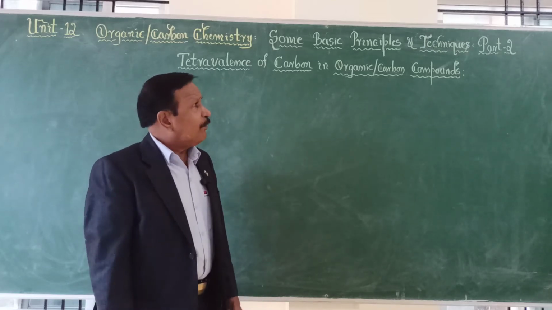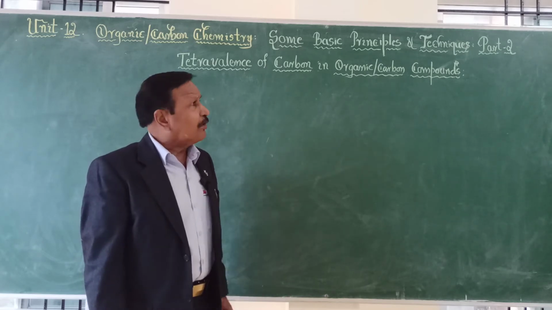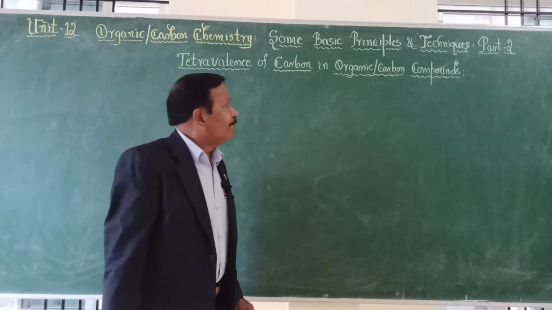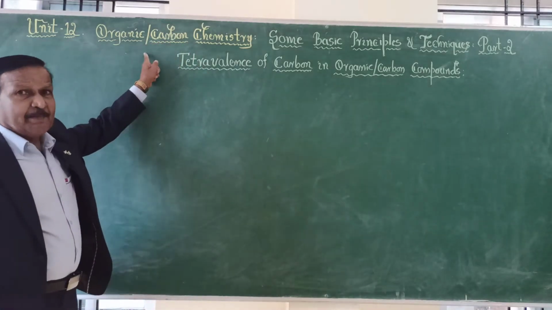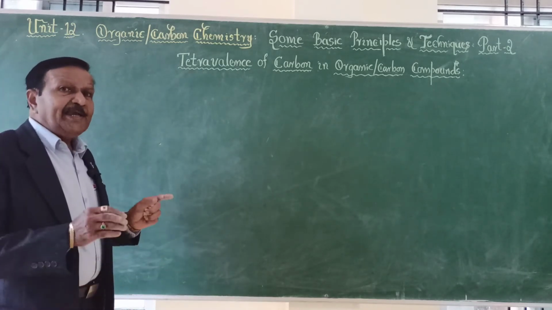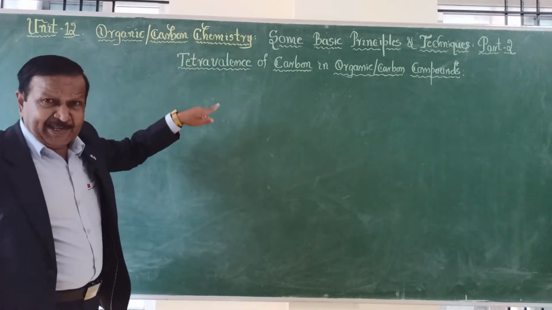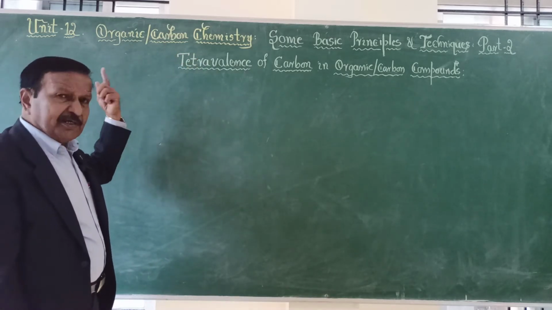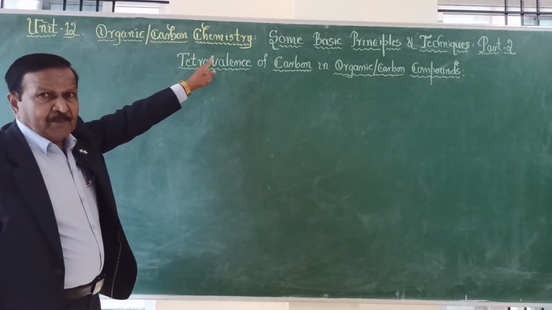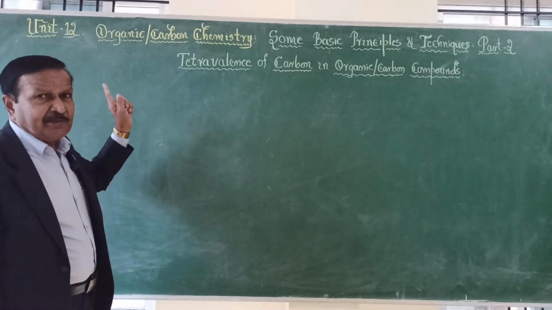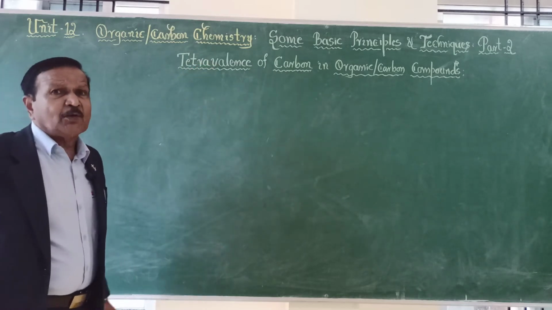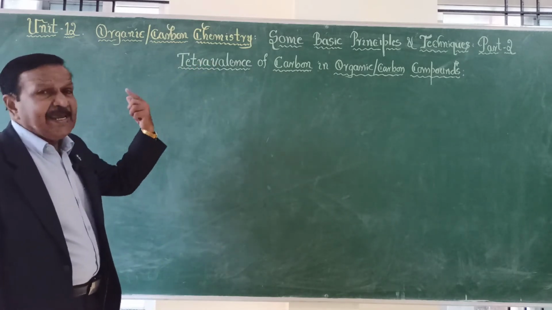So we started with the important section of chemistry, that is organic chemistry. And yesterday we started with what is organic chemistry, why it was called organic chemistry earlier, and why it should be called carbon chemistry nowadays. But we still use the word organic, though actually it should be carbon chemistry. So why it was organic chemistry and why it was converted into carbon chemistry, yesterday I explained in my part 1, A and B.